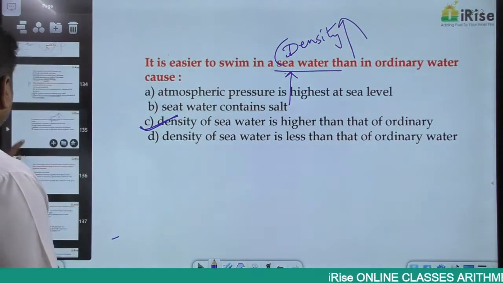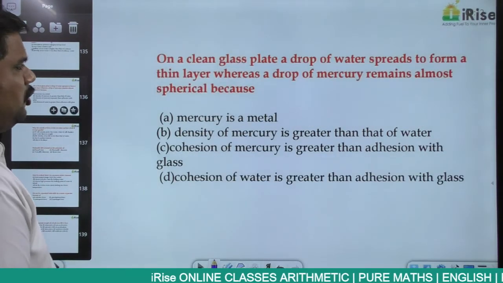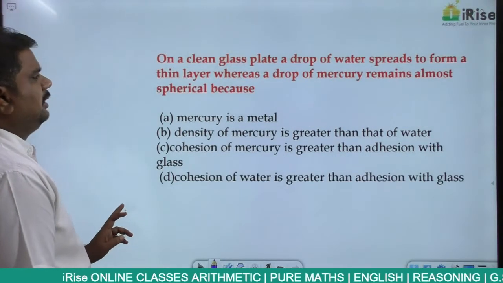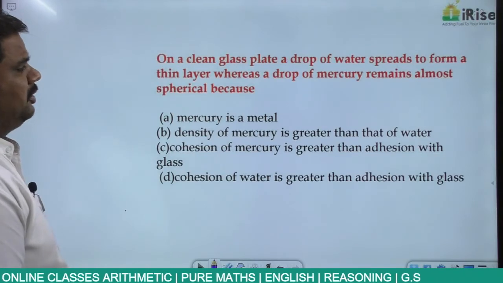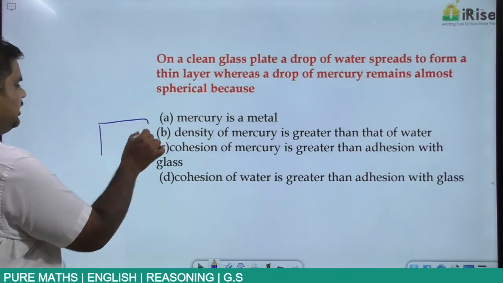Then, do we have anything else? On a clean glass plate, a drop of water spreads to form a thin layer, whereas a drop of mercury remains almost spherical. This is something we have experienced in our day-to-day life.